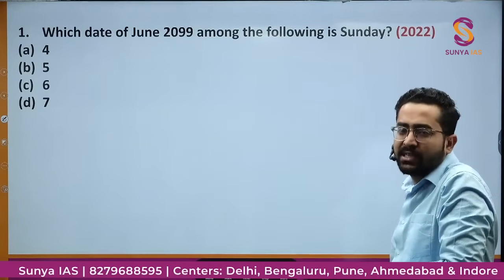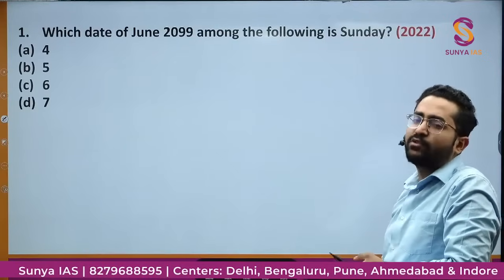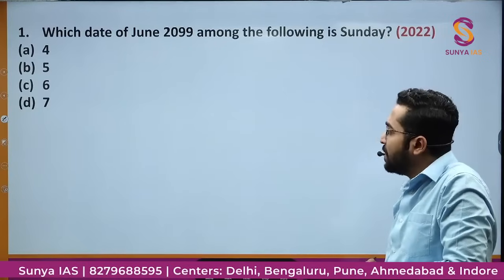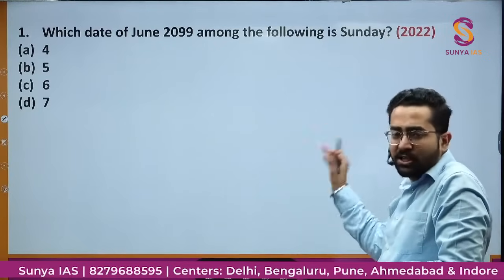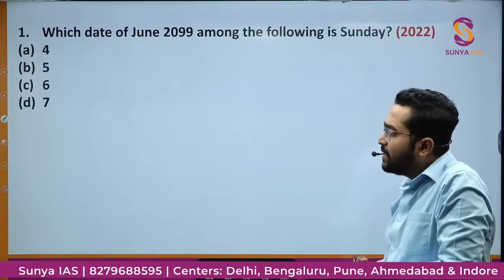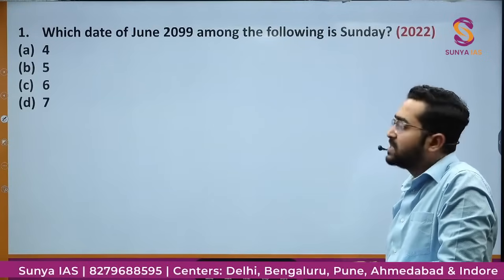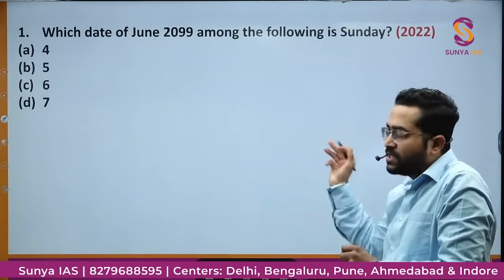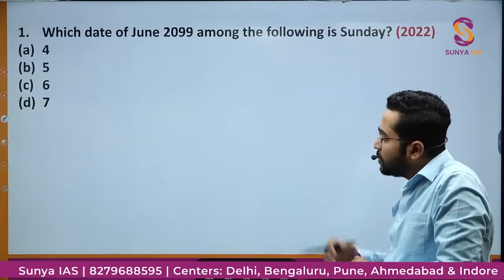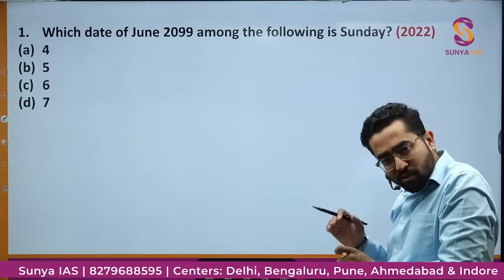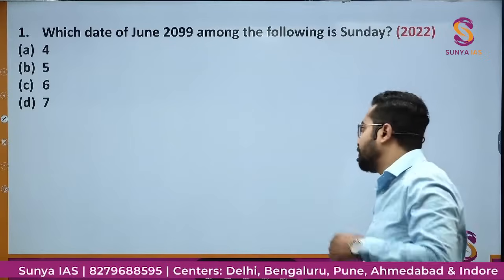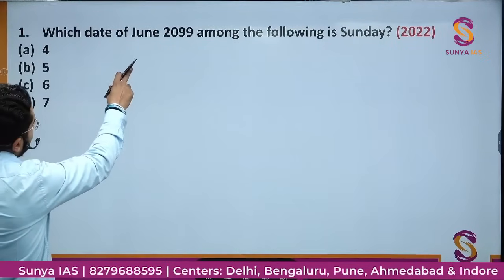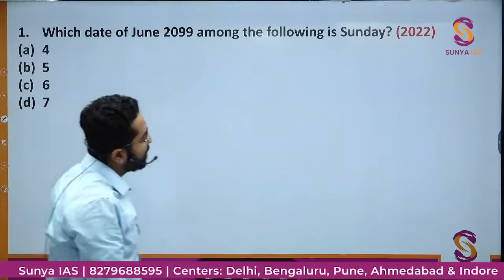ठीक है, एक बार टाइम लगता है, it becomes confusing. I can understand कि मैंने देखा है स्टूडेंट्स को कई बार कंफ्यूज हो जाते हैं. But once you will understand the basics, what I have told you, and once we will be solving all these questions, I definitely think that you are not going to face any problem in these questions. So be with me, try to see how am I solving, and then you try to solve the question on your own using the concepts I have already told you. चलो ये देखते हैं. June 2099 among the following is Sunday.